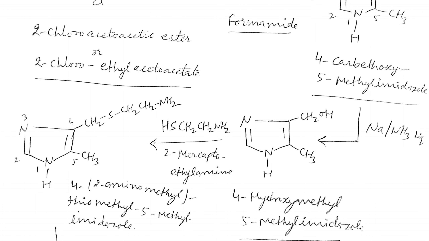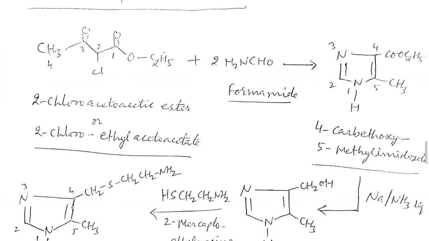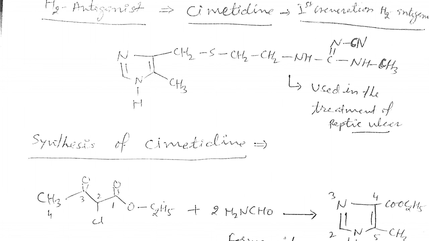The name of this compound would be 4-hydroxymethyl-5-methyl imidazole. So the 4-carboethoxy group is converted into the 4-hydroxymethyl group. Then we have to increase the side chain. As we know, look at the structure of cimetidine: the substitution has a methylene group, then sulfur, ethylene group, and this amino group that we have to insert.